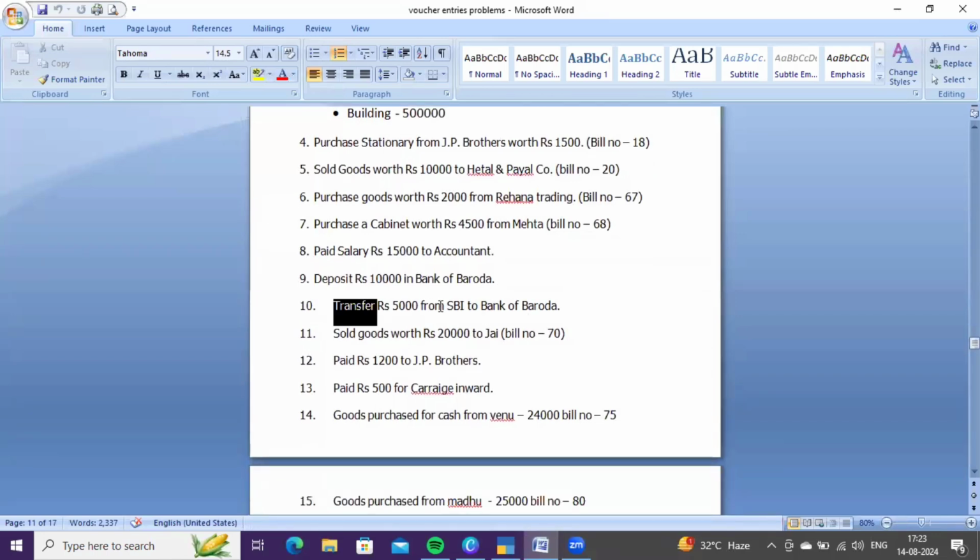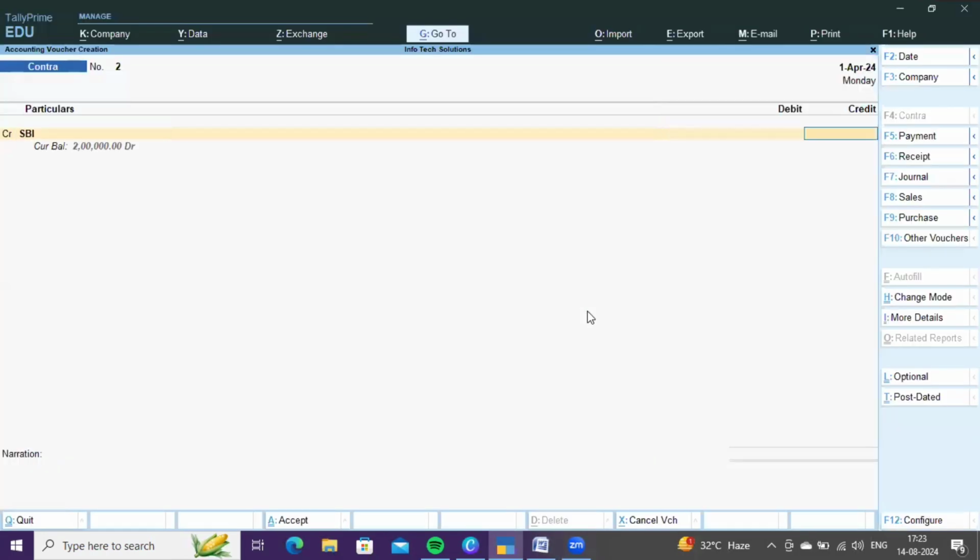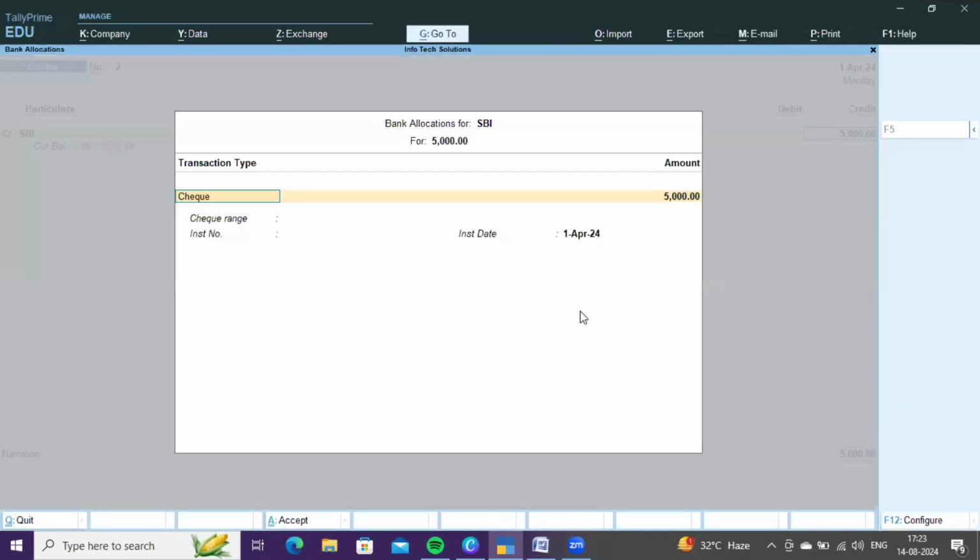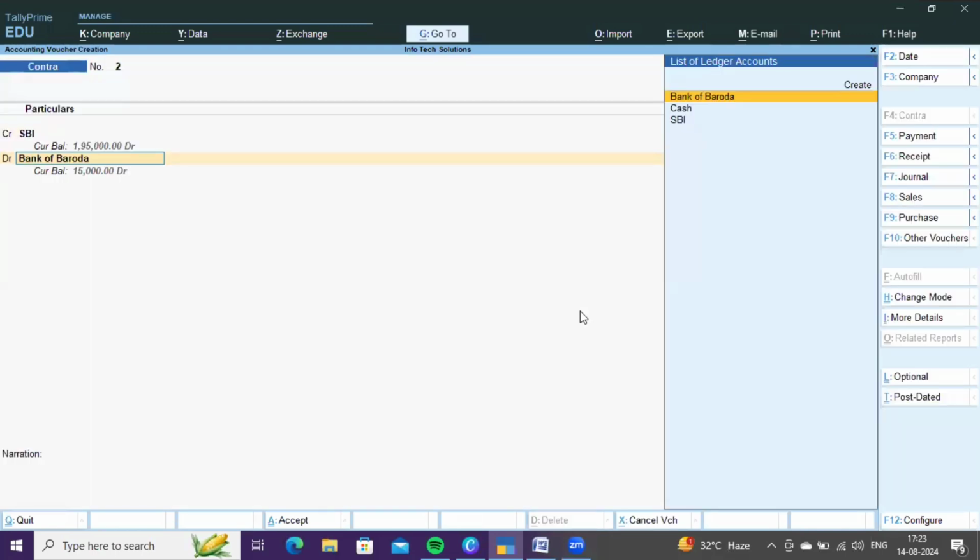Next, transfer 5,000 from SBI to Bank of Baroda. It is nothing but bank to bank transaction. You are transferring amount from one bank account to another bank account. So it also comes under contra voucher. You need to credit SBI account because you are transferring from SBI account. 5,000. Yes, give bank details and debit Bank of Baroda because you are transferring to Bank of Baroda.